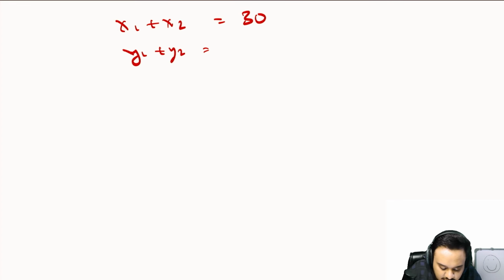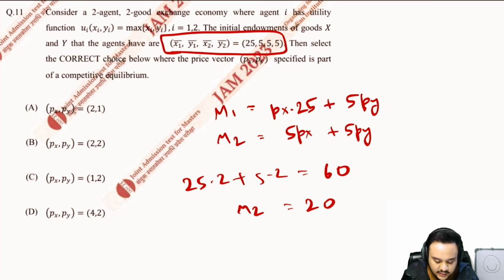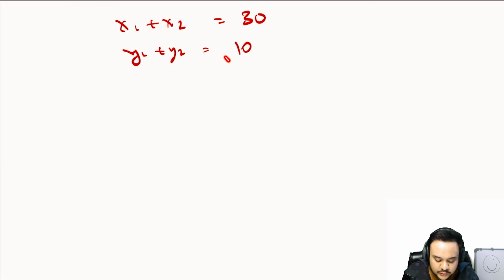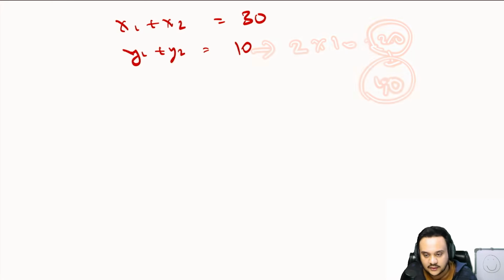Okay, so now take this to a new page. You know that x1 plus x2, which is the total of good x, is equal to 30, and y1 plus y2 is equal to 10. If consumer A, who has an income of 60, consumes only good Y, he is only going to spend 2 into 10, which is 20 rupees out of his 60 rupee income, so 40 will be left.